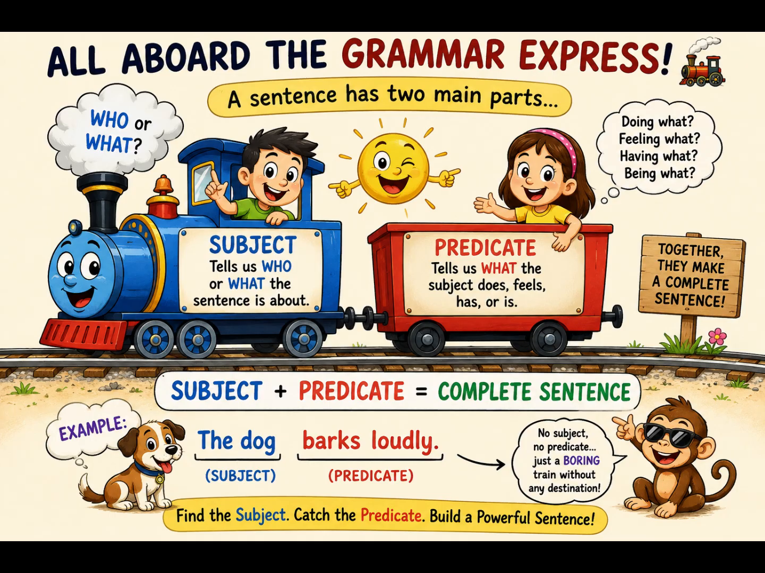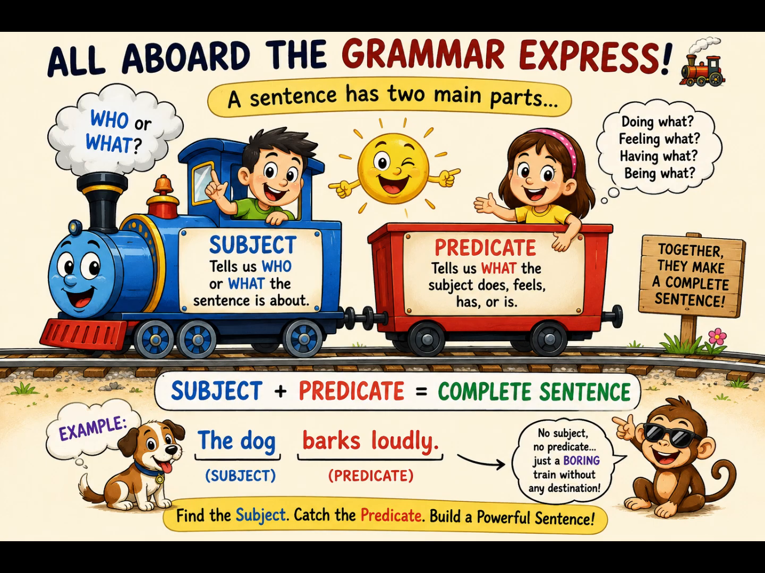For example, let's say that I speak something about my mother. My mother cooks well. What am I speaking about, or who am I speaking about? It's about my mother. So here, my mother is the subject. And what is it I'm speaking about my mother? I say that she cooks well.